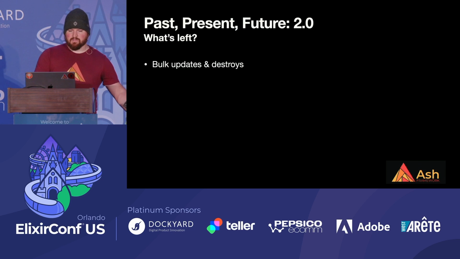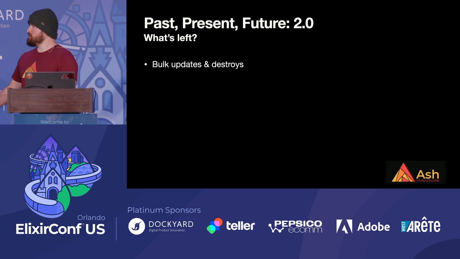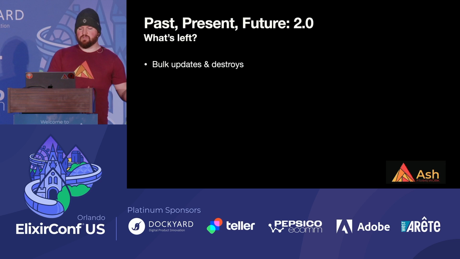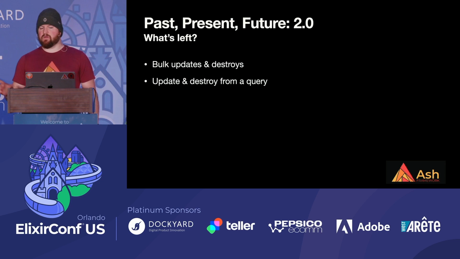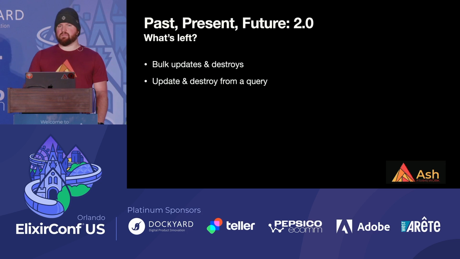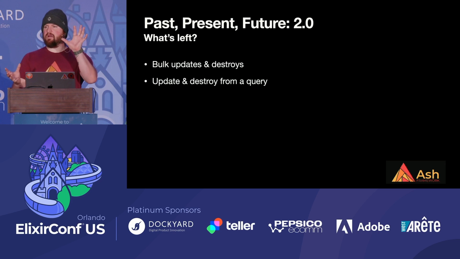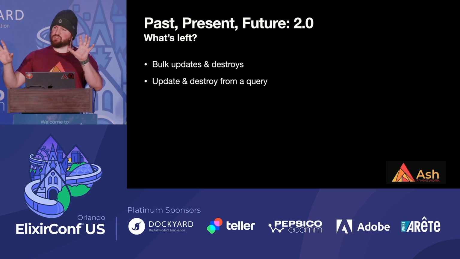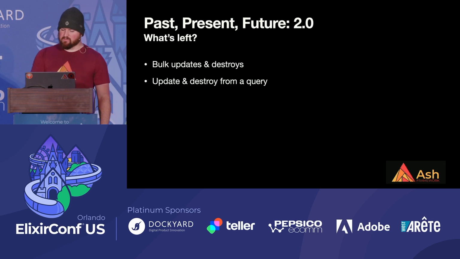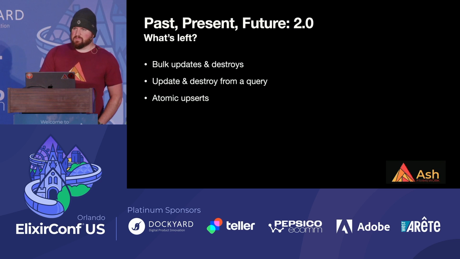All right, what's left in 2.0? So we have bulk updates and destroys. We have bulk creates. Bulk updates and destroys refer to streaming records in, but we do have another kind of bulk operation that we're going to do after that, which is updating and destroying from a query. And really what that is, is the synthesis of a read operation and an update or a destroy operation, such that the policy rules and the operations are validated against the rules of the query, or the rules of those two actions respectively.